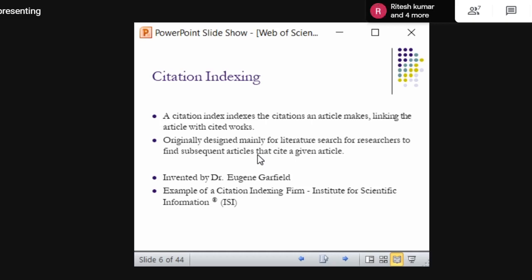Citation indexing was first invented by Dr. Eugene Garfield. Okay. So an example of citation indexing is ISI, Institute for Scientific Information. Now it is taken over by Clarivate Analytics. That Clarivate Analytics maintains a database called Web of Science. And similarly, there are other citation indexing databases also, like Scopus and Google Scholar. There are many others, but Web of Science and Scopus are the widely recognized citation indexing databases. Okay. So today we are going to discuss only Web of Science. Okay.